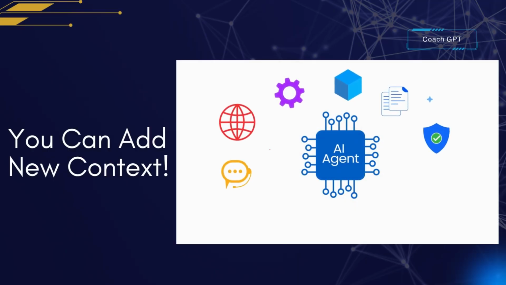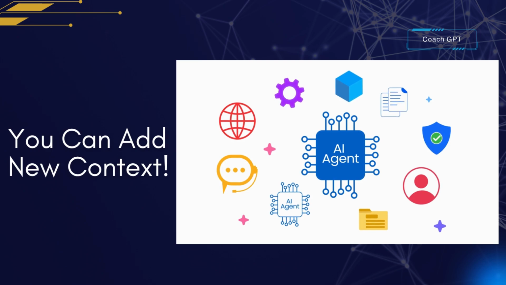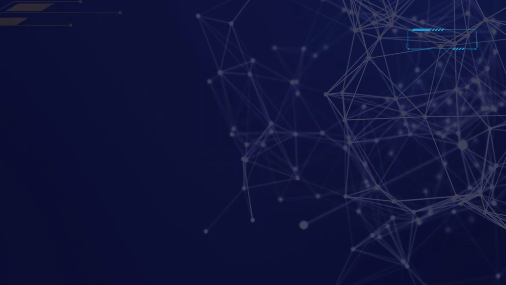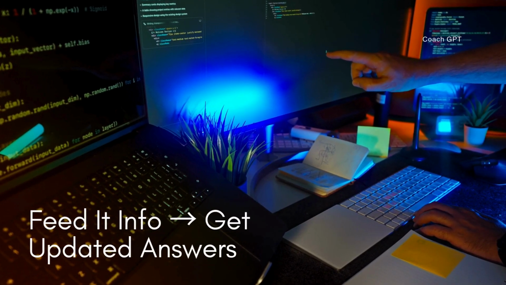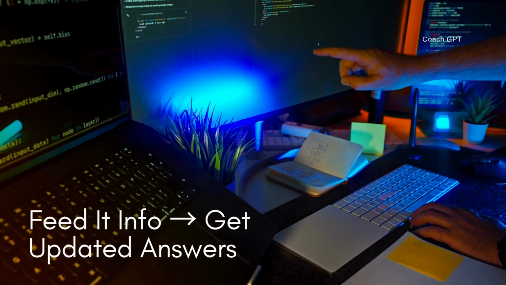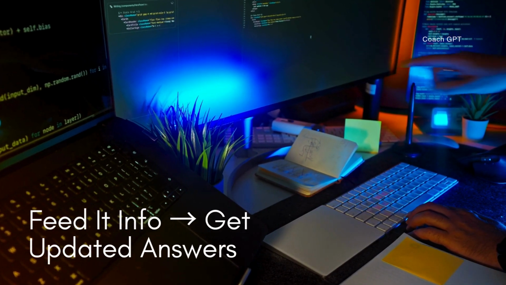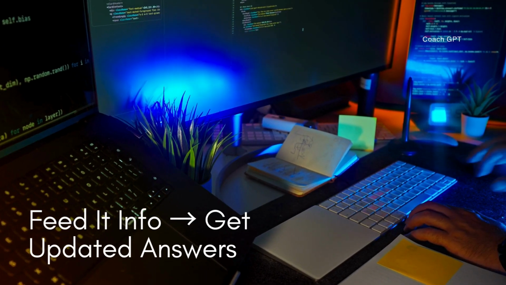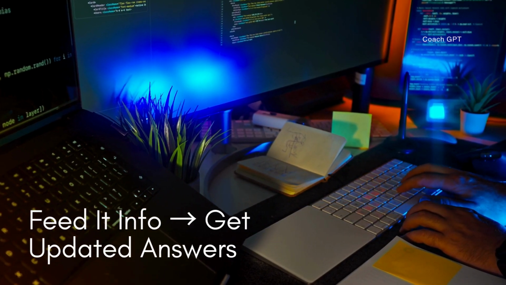But here's where it gets interesting: we can give our digital librarian new information. It's like handing the librarian a new book and saying, "Here, use this to answer my question." This is called providing context or reference material. You can paste in a news article, upload a document, or share data, and the LLM can use it right away to give you more up-to-date answers.